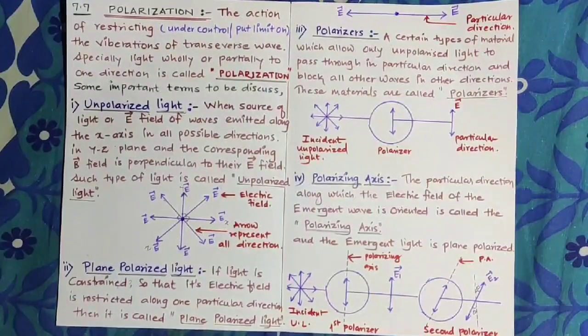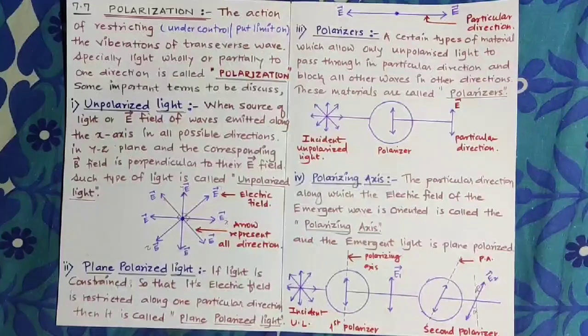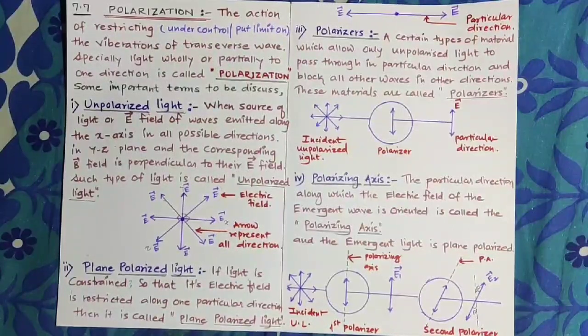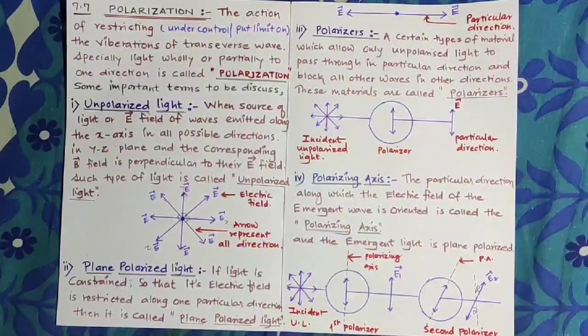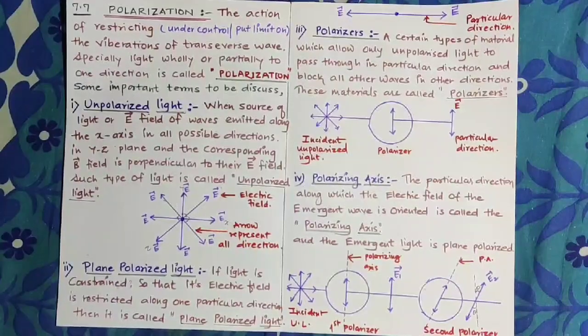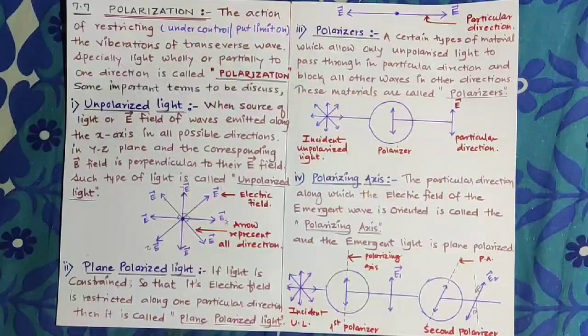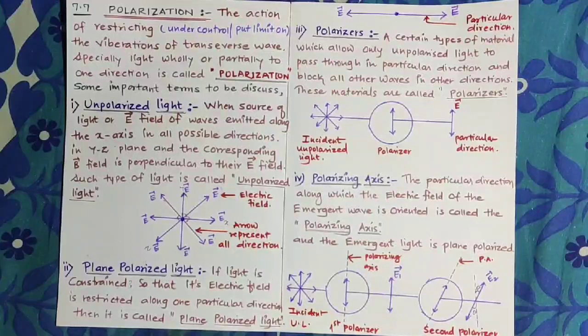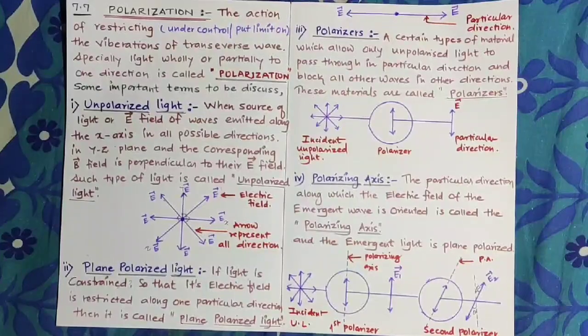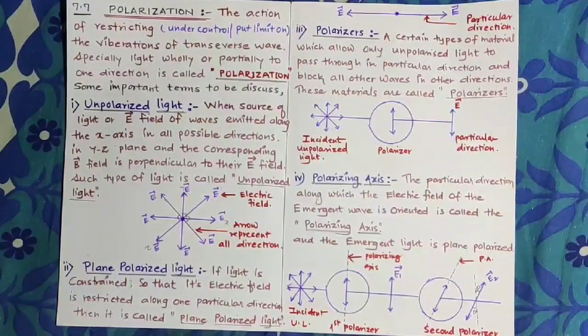The next definition: a polarizer is a certain type of material which allows only electromagnetic waves, only transverse waves, that is, waves which contain electric as well as magnetic field, to pass through in a particular direction and blocks all other waves in other directions. These materials are called polarizers.